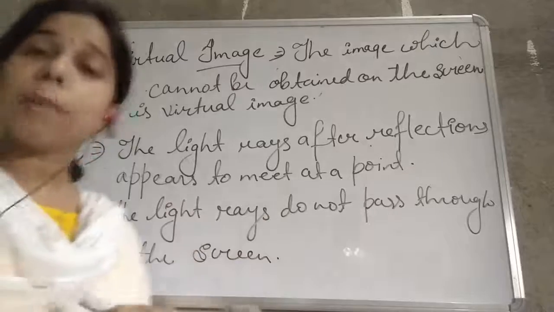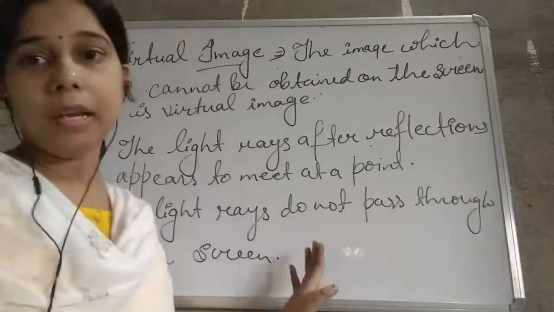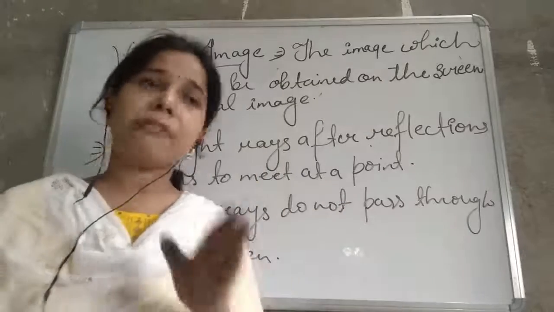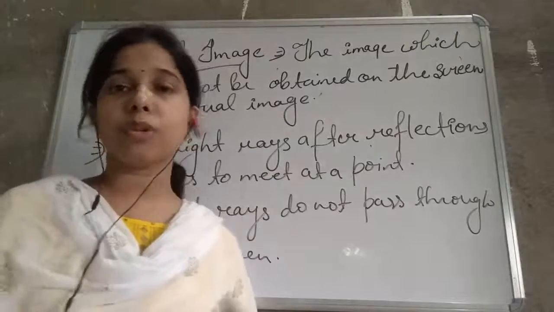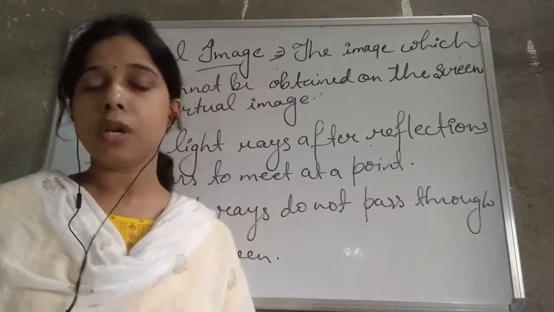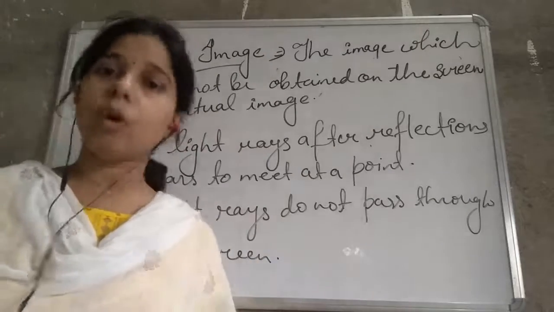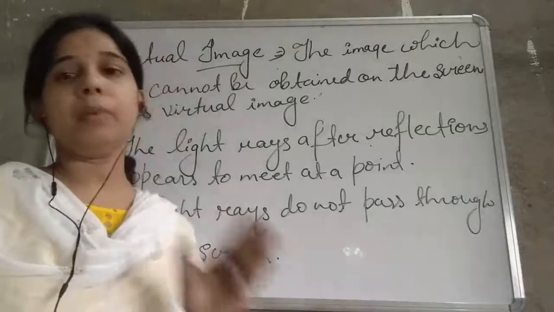So as it does not pass through the screen, we can say the image is formed, that is a virtual image. Okay, so this is the difference between the real and virtual image. If you see another object like pure water, in the pure water also you will see the reflection. Clear water shows the reflection of an object, of a tree or of any object. But as the object moves aside, there will be no image.